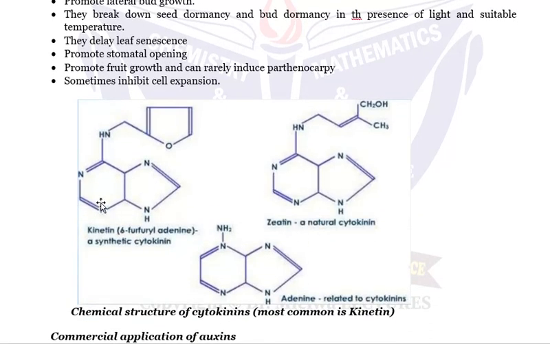Now, as you can see, this is kinetin, and the kinin has a skeleton consisting of a six-membered ring and then a five-membered ring. It is a cyclic compound containing 6 atoms: 1, 2, 3, 4, 5, 6.